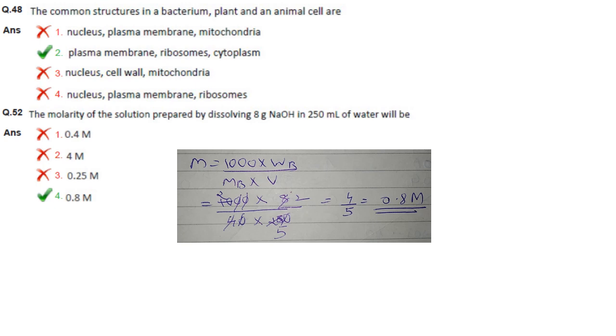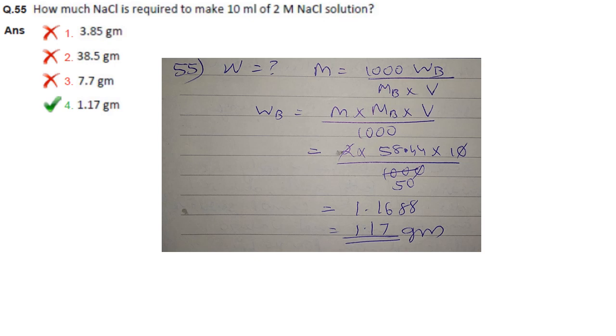Option 2. The molarity of a solution prepared by dissolving 8 gram of NaOH in 250 ml of water will be. So molarity is given by the formula 1000 into Wb by Mb into V, where V is in ml. Substitute the values and you will get 0.8 molar. Answer is option.